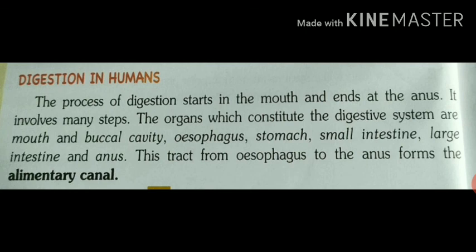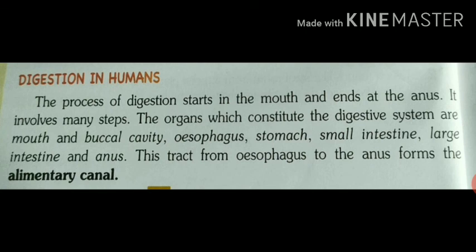Now human beings are omnivorous and thus can digest both plant and animal products. They have a well developed digestive system. It starts from the mouth and ends at the anus. It consists of the gut or alimentary canal. So what is the alimentary canal? Don't forget, the alimentary canal is a long passage inside our body through which food moves from the mouth to the opening where it leaves our body as waste.